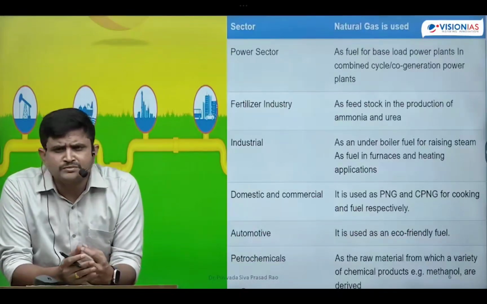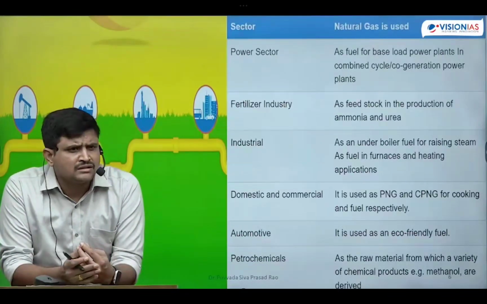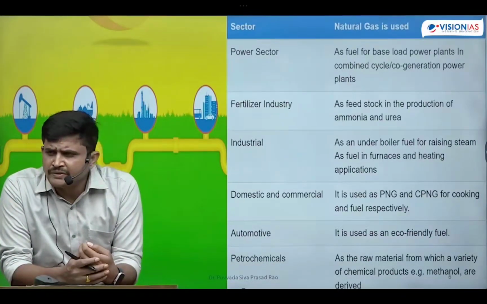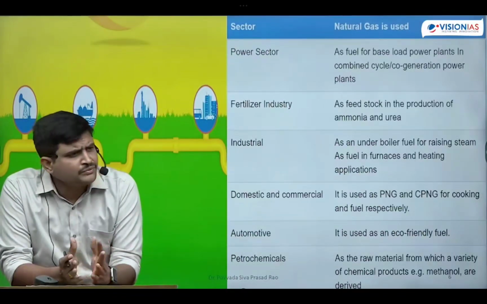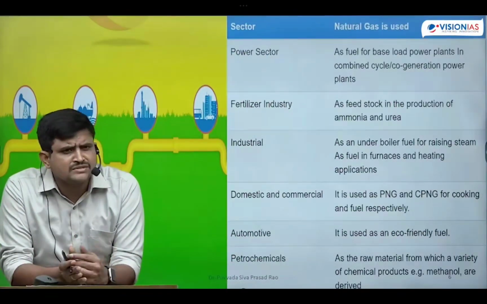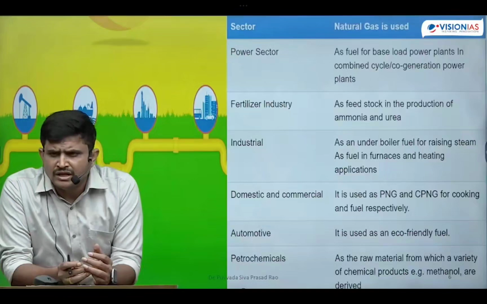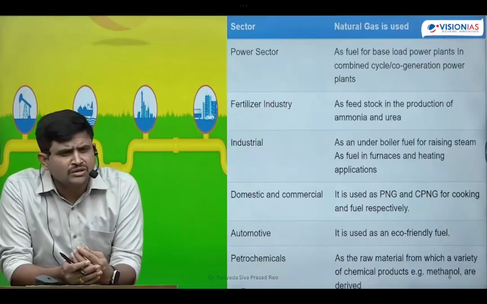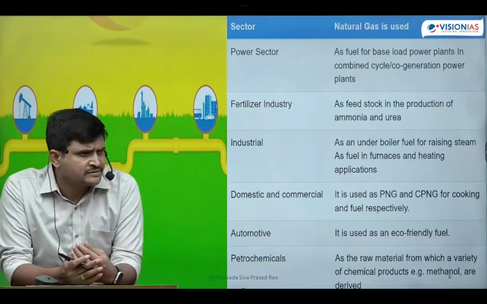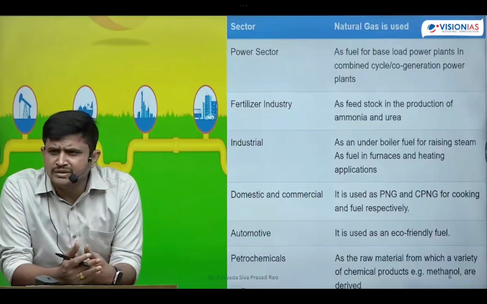When we compress natural gas, we call it compressed natural gas. If it is biogas, we call it compressed biogas. And when we are transporting, after compression, any natural gas or biogas will be converted into liquid. And when we transport it in the form of pipelines, then we call it liquefied natural gas, that is LNG. So like this, methane has different names.